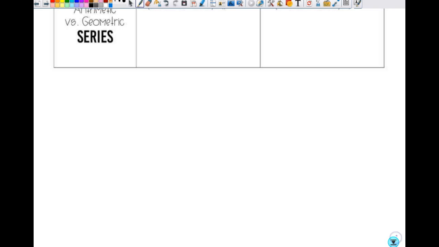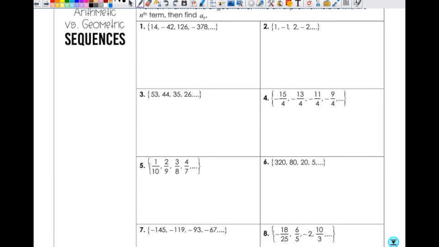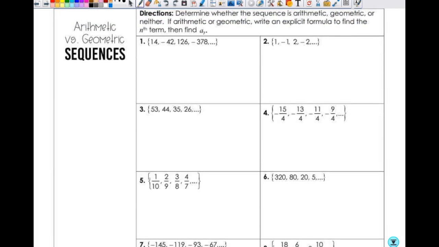So let's look at the directions first of all. It says determine whether the sequence is arithmetic, geometric, or neither. Then it says if arithmetic or geometric, write the equation and find A7. But we're not going to do that because you can do that, right? Do we all agree? Like you get what you've been doing? All right, so we're just going to do the new part of it. It's not worth our time.